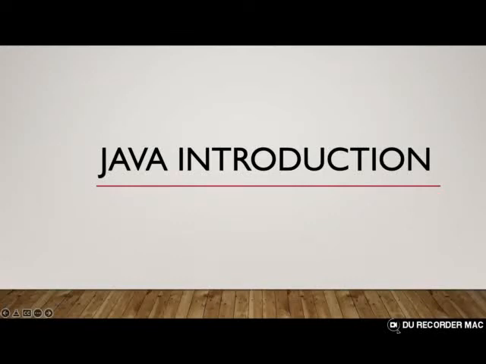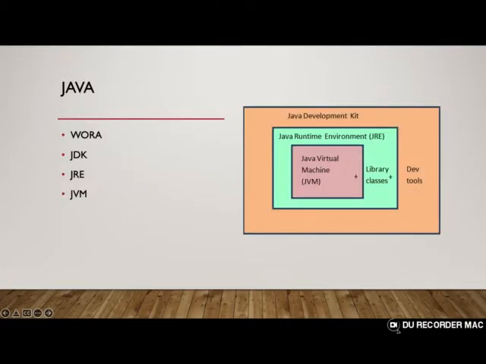Everyone, in this video we are going to cover the introductory part of Java and JVM architecture. One of the famous things about Java is that it's been widely used. Why? Because it's known as write once, run anywhere. It means that once a code is written and compiled, if it's a jar or a class file, it can be run irrespective of the OS. For example, if I build it in Windows, I can still run it on a Mac or Linux environment.